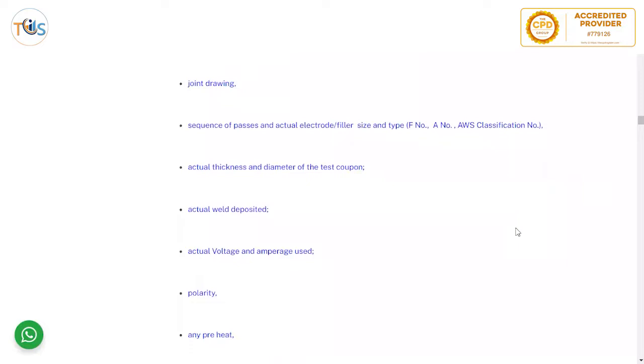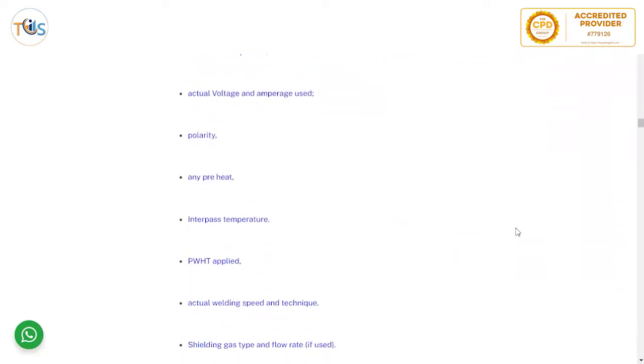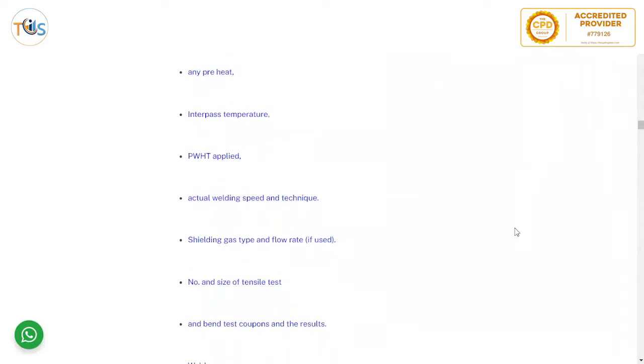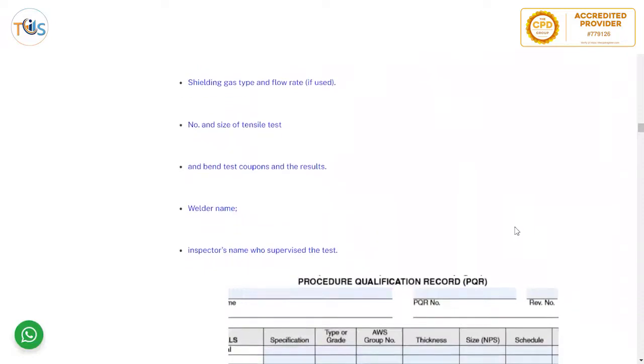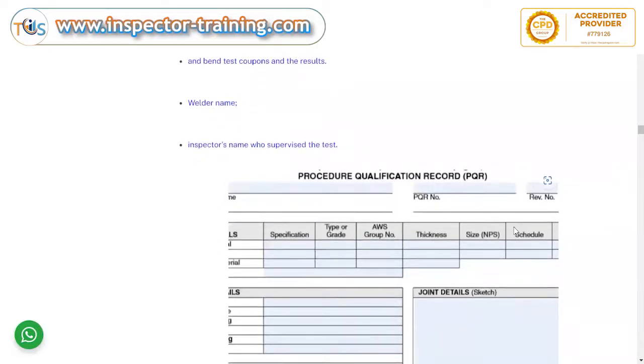sequence of passes and actual electrode filler size and type, F number, AWS classification number, actual thickness and diameter of test coupon, actual weld deposited, actual voltage and amperage used, polarity, any preheat, interpass temperature, post-weld heat treatment applied, actual welding speed and technique, shielding gas type and flow rate, number and size of tensile test and bend test coupons and the results, welder name, inspector's name, who supervised the test.